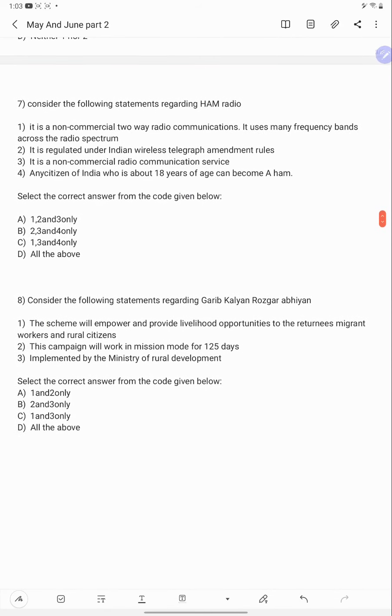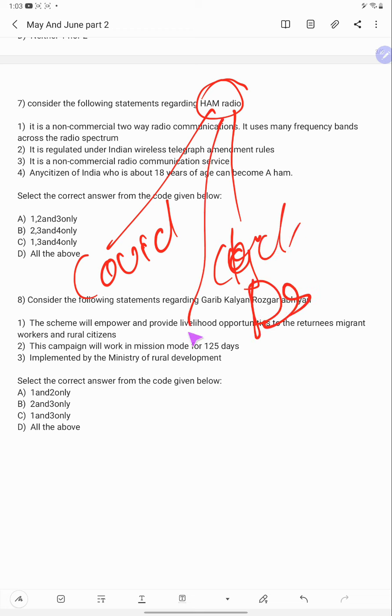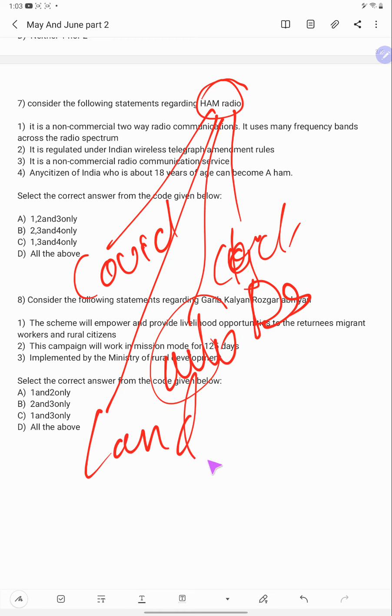So this technology was used in COVID. This technology has been in use for a very long time during cyclone disasters, avalanche disasters, and landslide disasters.